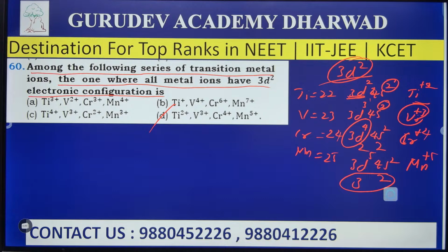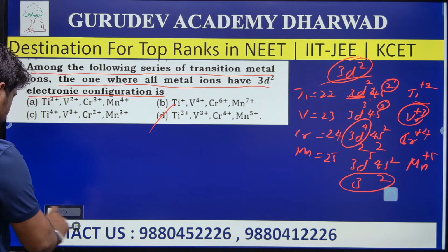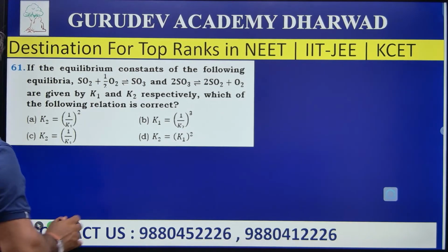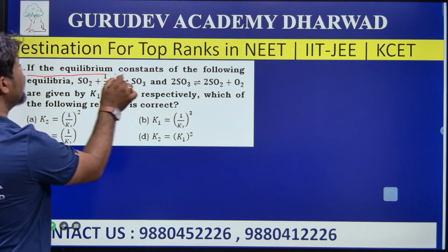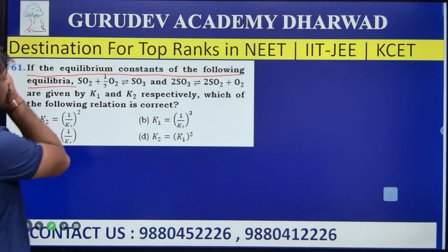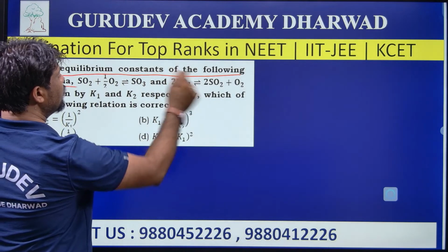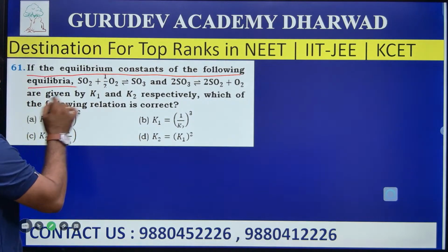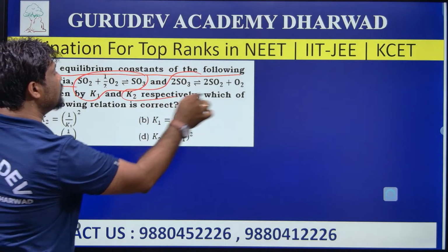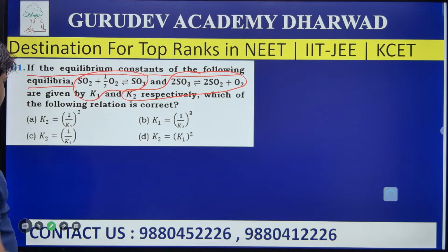Question number 61. If the equilibrium constants of the following equilibria, that is SO2 plus O2 in equilibrium with SO3, and 2SO3 in equilibrium with 2SO2 and O2, are given by K1 and K2, which of the following relations is correct? It's one of the very easiest concepts here.